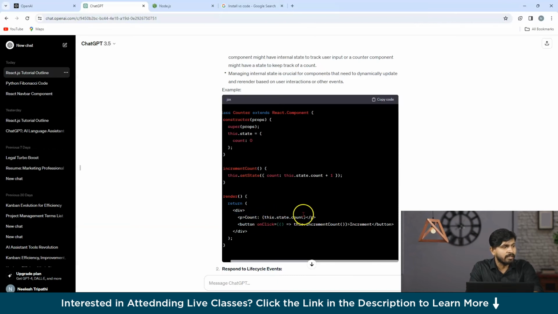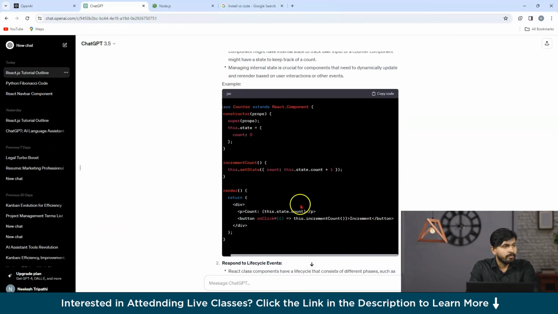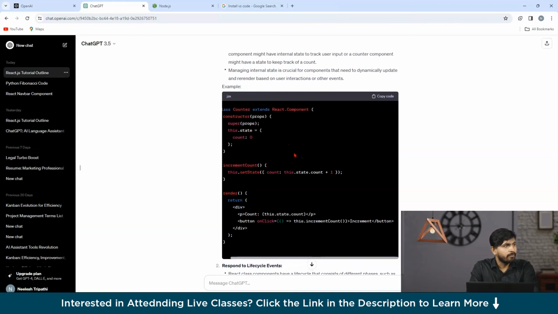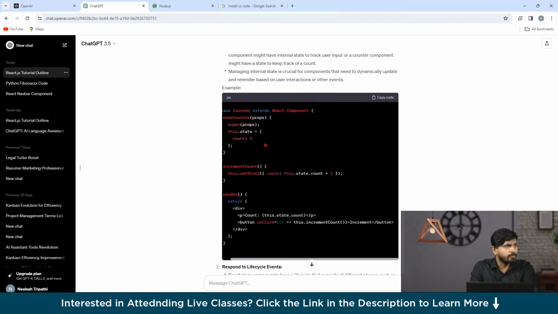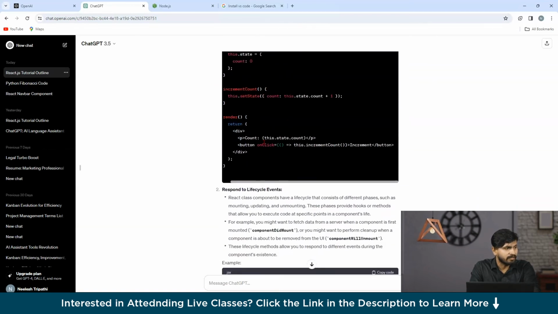And on button onClick, this increments to 1. So basically this is a counter button. On clicking plus, it increases the state of the count. Suppose it has 0, if we click, the state becomes 1. Similarly, if we click again, the state of count becomes 2. So this is what managing internal state is about. I hope you have got a brief idea regarding this.